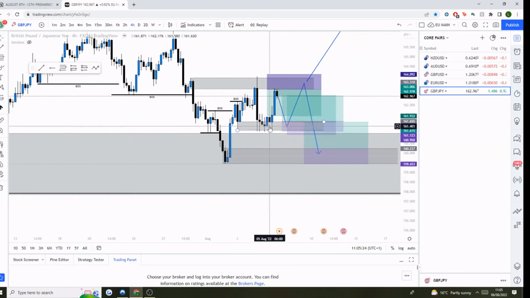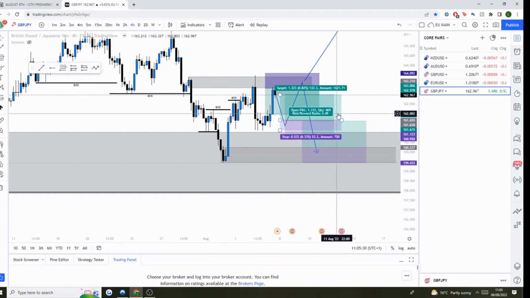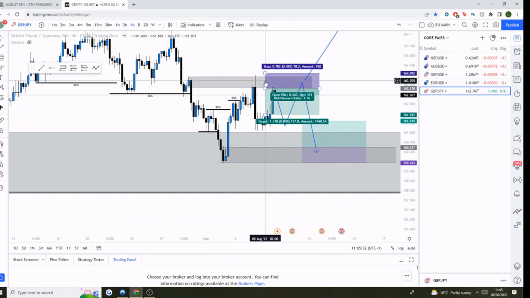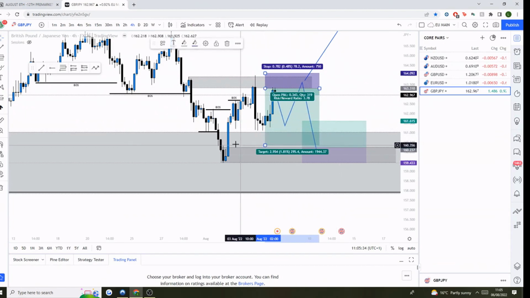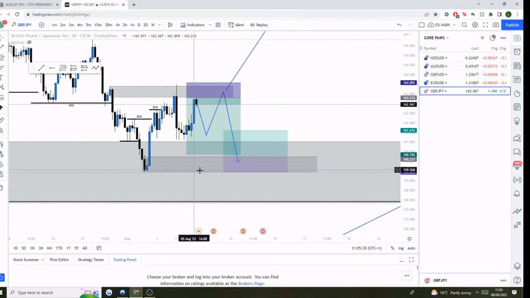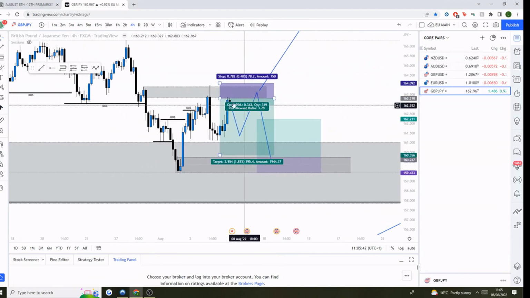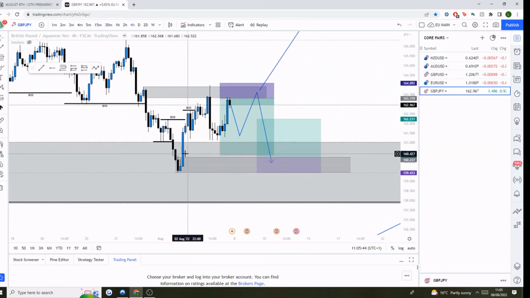But more likely, since we've already had this reaction and we've got this imbalance here, what's more likely for me is that we'll see the sell move play out from here, and that will take us down into this order block here, and then we'll see that bullish reaction coming out of there. So to be fair, I'd probably start the week looking for sells. We can target down here, and then when we do get down here, I'll expect some type of bullish reaction.